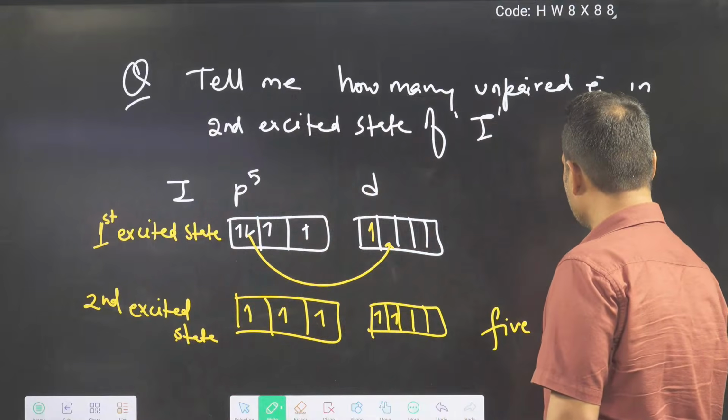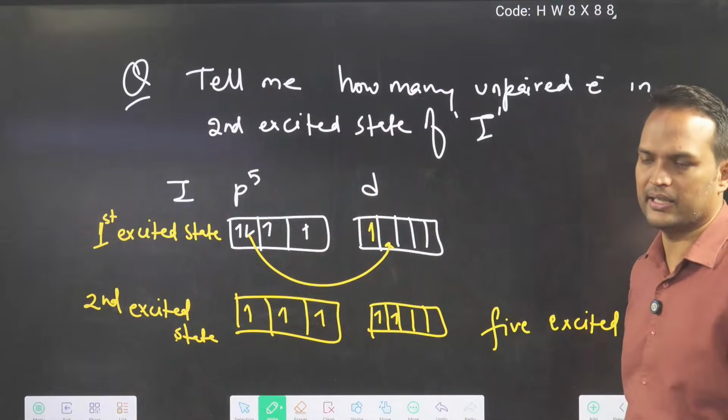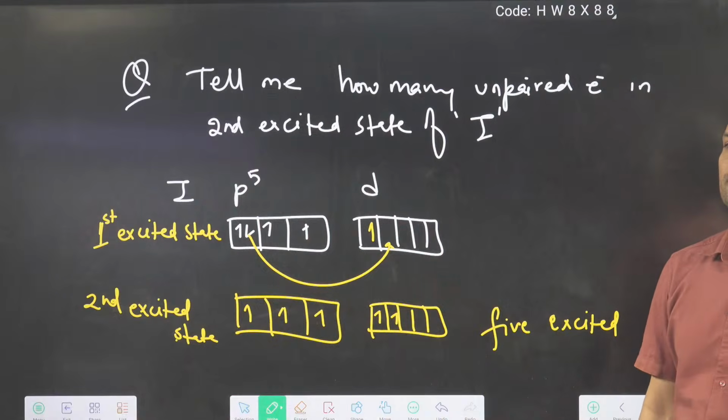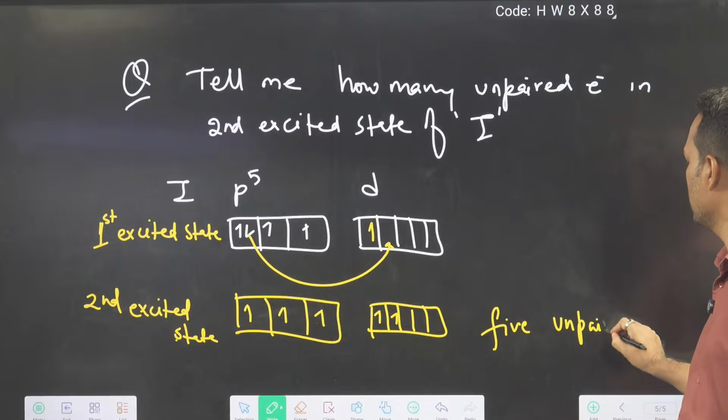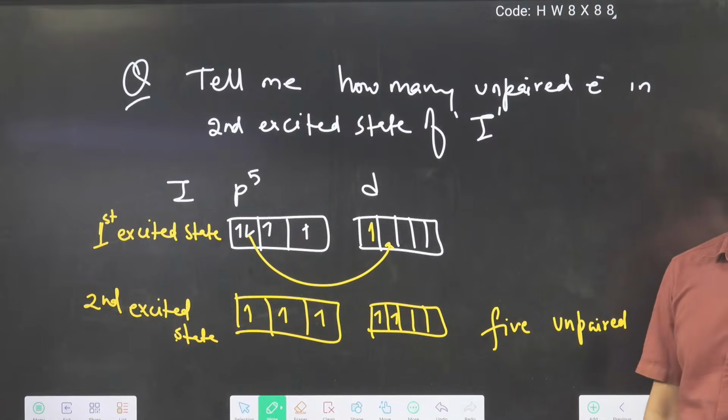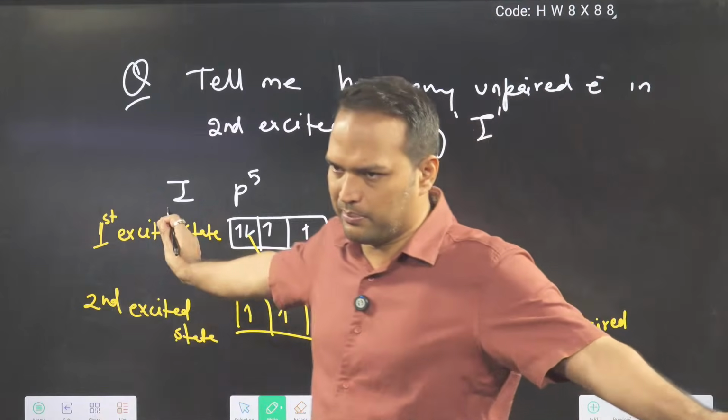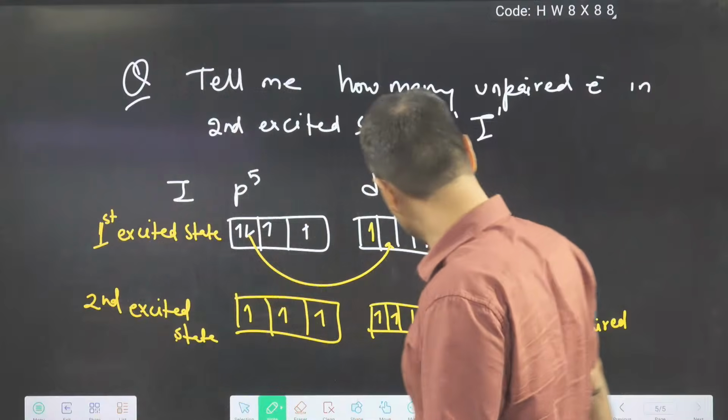So now you understand what is first excited state, second excited state. 5 unpaired. Clear to everyone? And here we will wind up this VBT part.